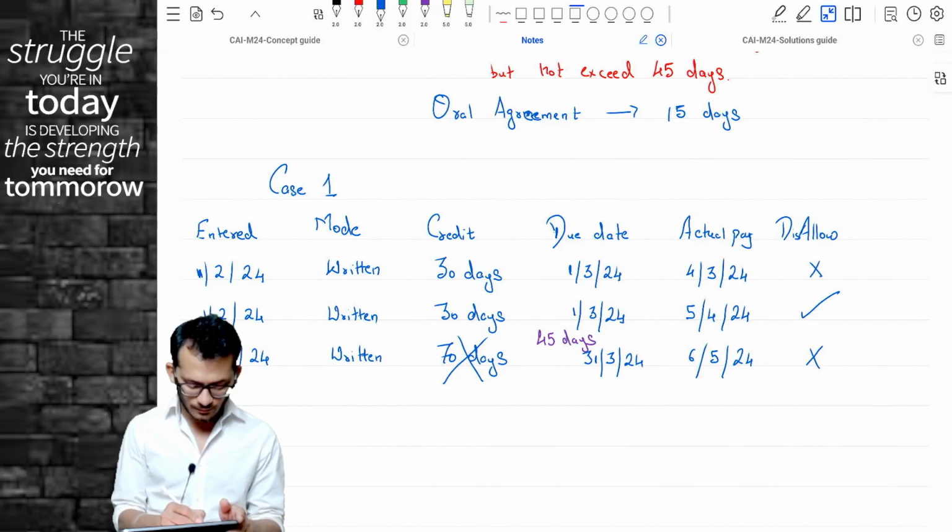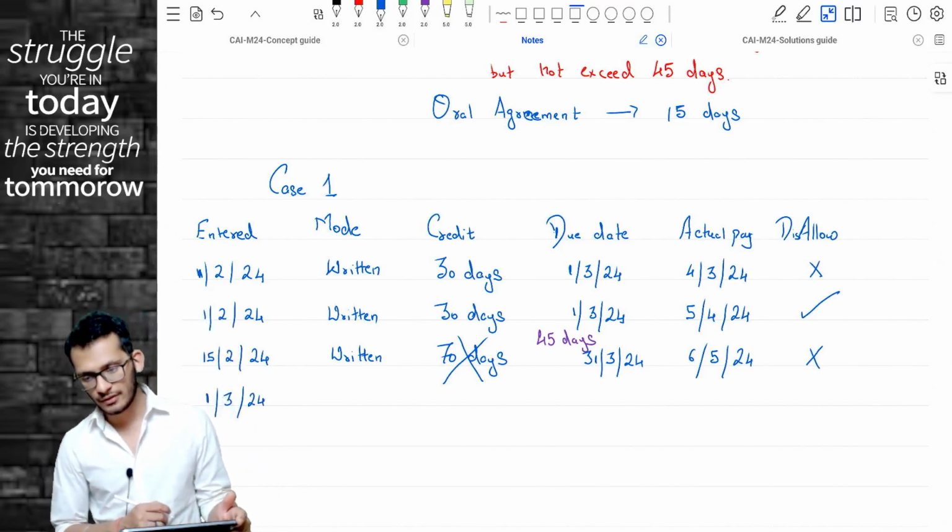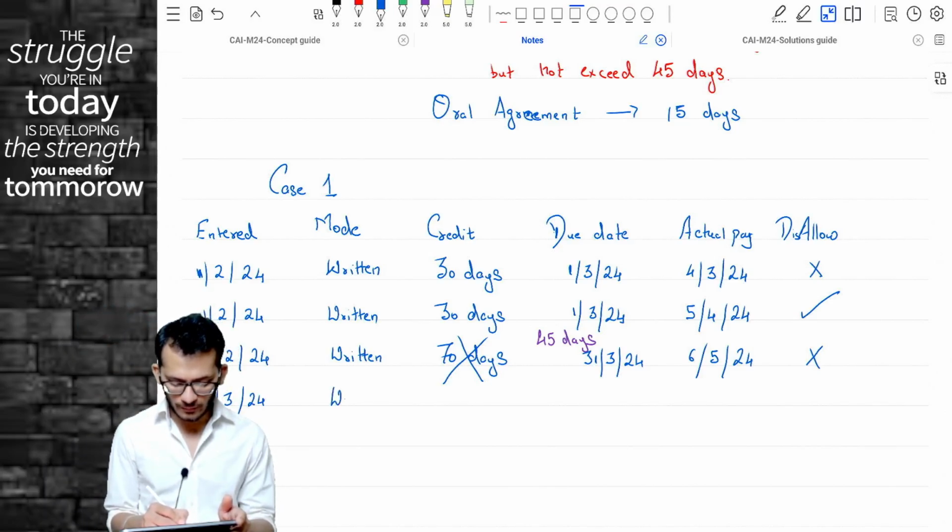Next. Rahul, assuming the transaction was entered on 1st March 24. The mode of agreement is written. The credit period you have agreed is 40 days.